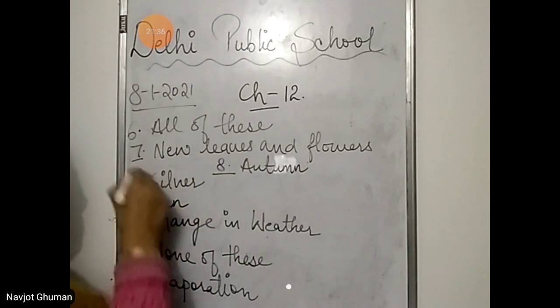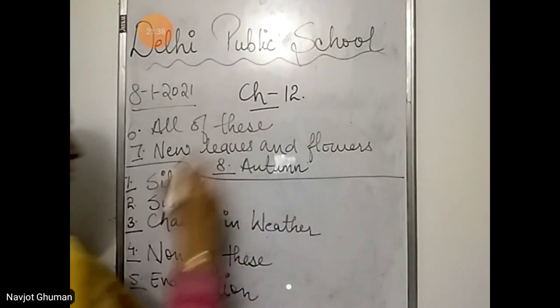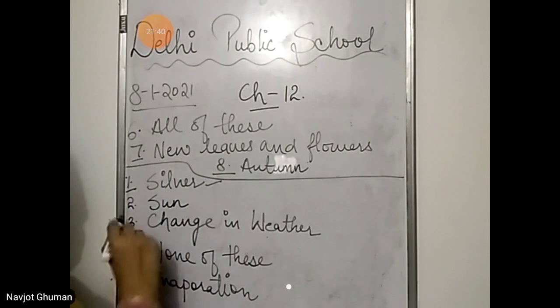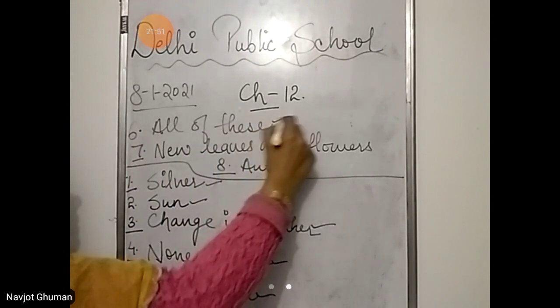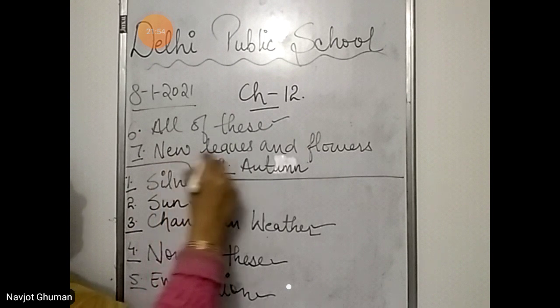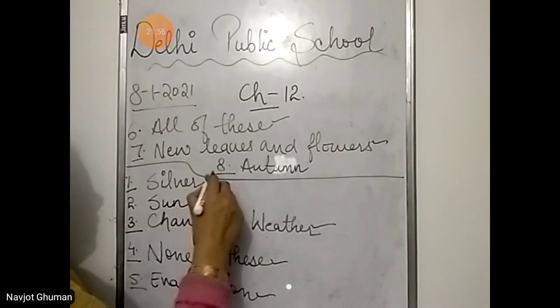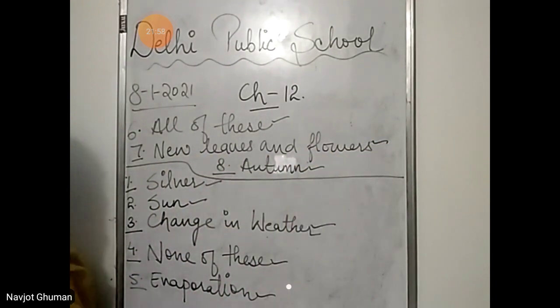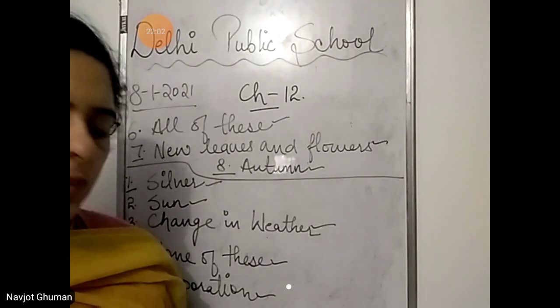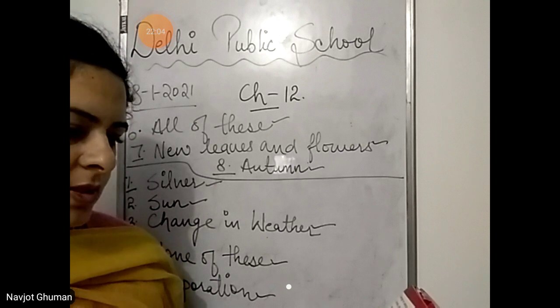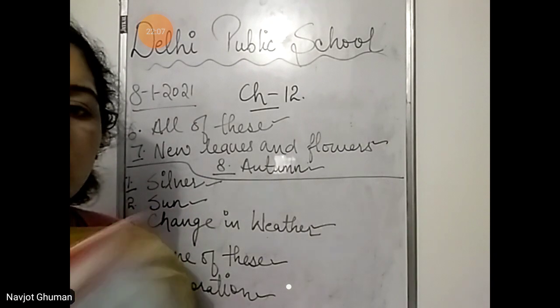So let's check. First answer, silver. Second, sun. Third, change in weather. Fourth, none of these. Fifth, evaporation. Sixth, all of these. 7, new leaves and flowers. And 8th, autumn. These were the correct options. Next, match the following.